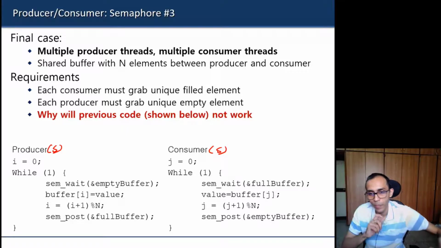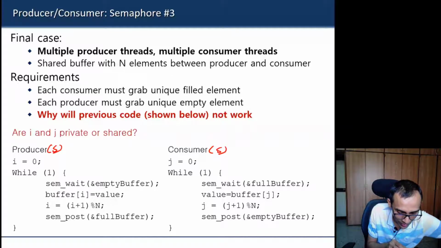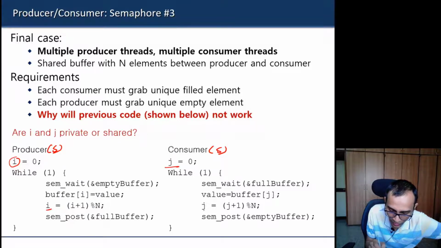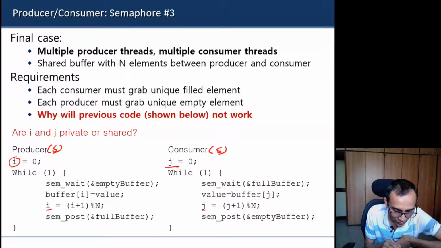I think you are getting the point. For both producer and consumer, mutual exclusion is required, because now these in and out variables, the i and j variables, are shared. i is shared among producers and j is shared among consumers. Each producer will try to increment the i value and each consumer will try to modify the j value. So we need mutual exclusion for this purpose amongst producers, and mutual exclusion amongst consumers. So there is a data race among producers and a data race among consumers.